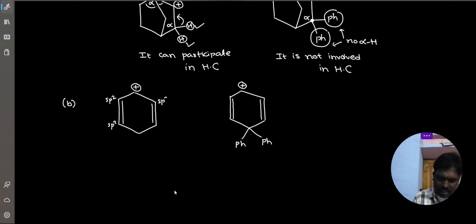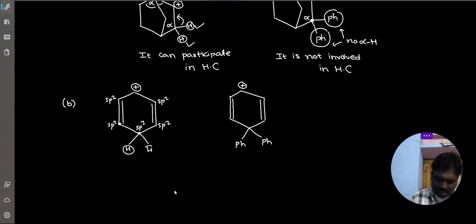This side also has an sp2 carbon. This carbocation is conjugated with the left side double bond and the right side double bond also. Now where conjugation is ending, that ending carbon is attached to an sp3 carbon on both sides. So at this sp3 carbon we can also call it the alpha carbon. Understood?